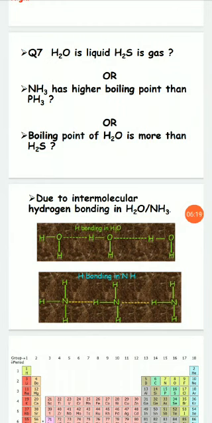Intermolecular hydrogen bonding exists in the molecules. They show higher boiling point or they exist as liquid. What is a hydrogen bond? A bond formed between hydrogen and an electronegative element. The consequence of hydrogen bonding is the high boiling point or the change in physical state to liquid.